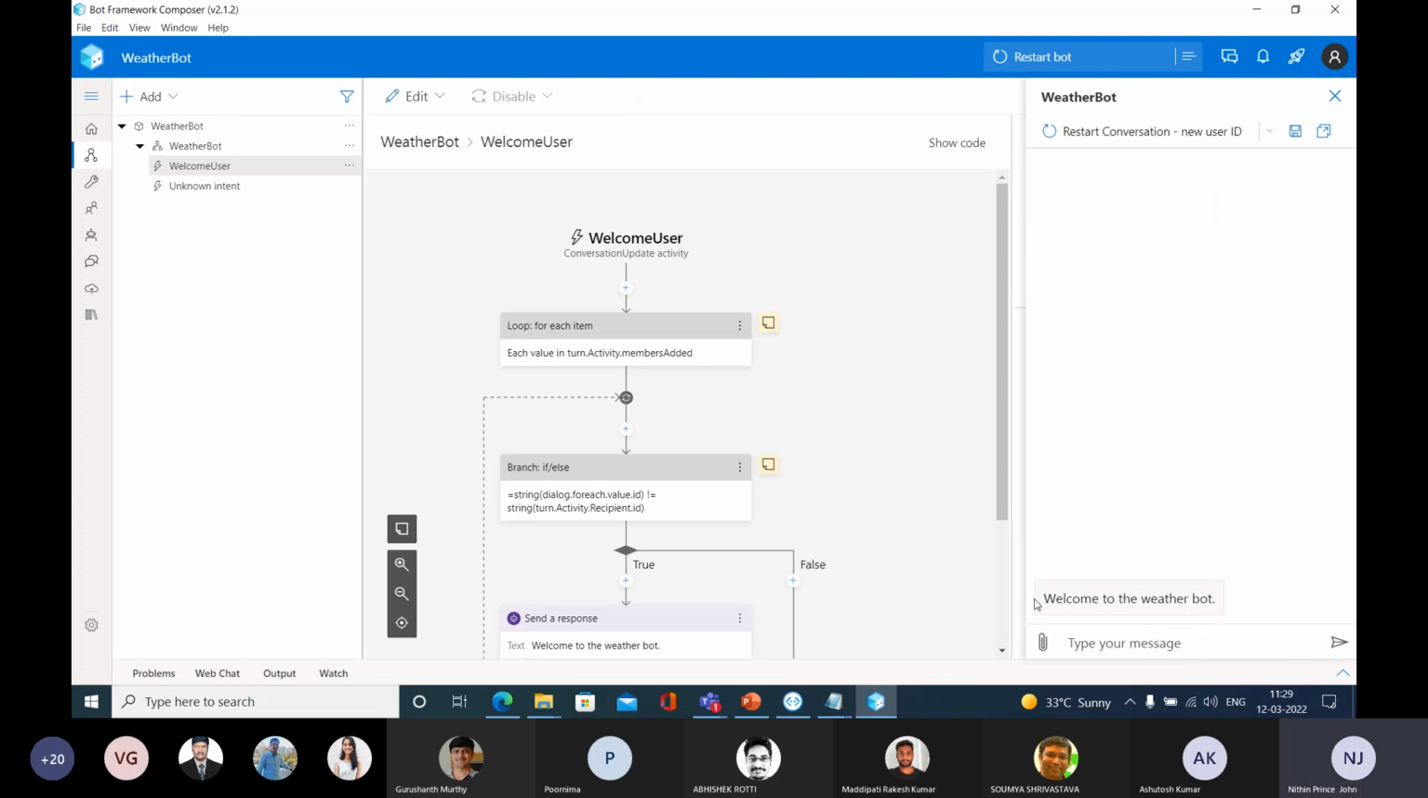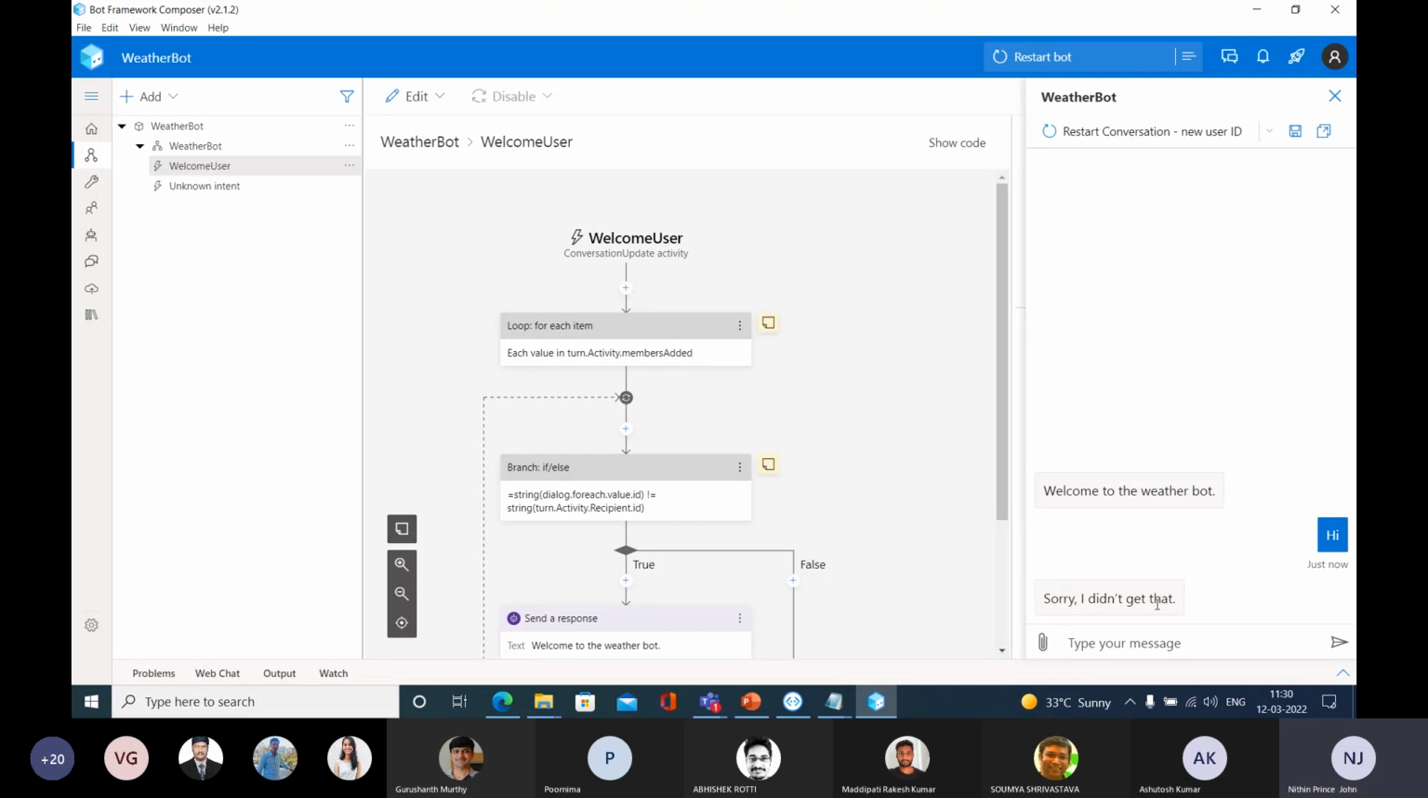When I select this one, can you see the bot at the right side? "Welcome to the weather bot." Can you see this message? Yes, you are able to see that. Now I'm going to put hi here. "Sorry, I don't get that. I did not get that."